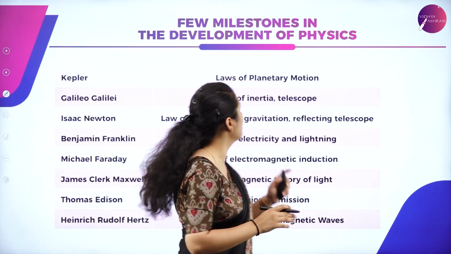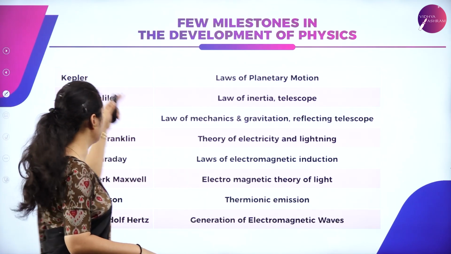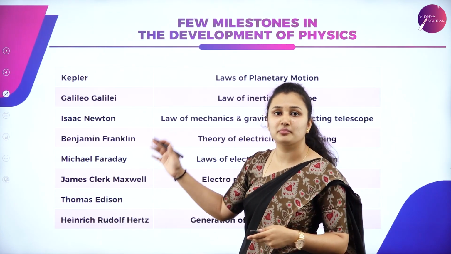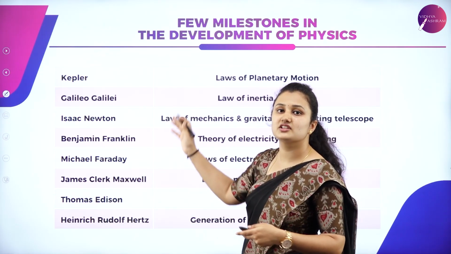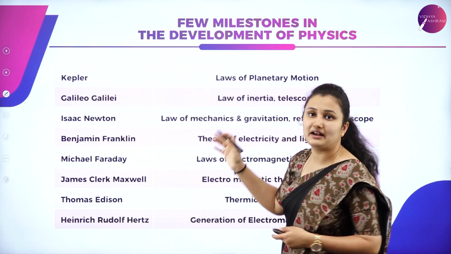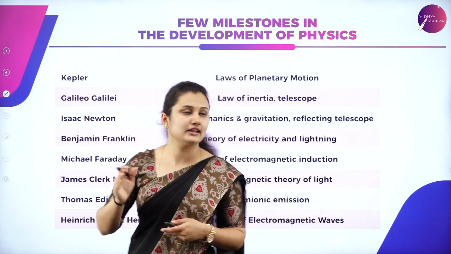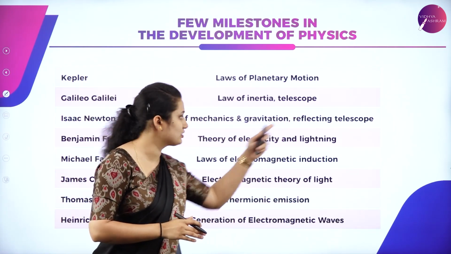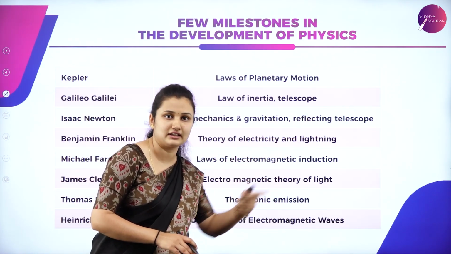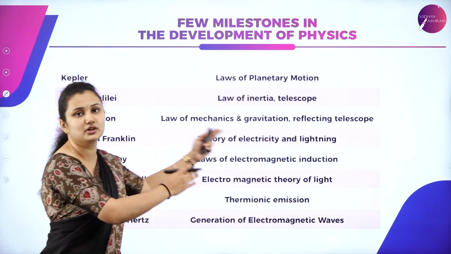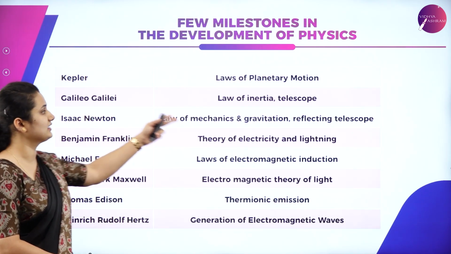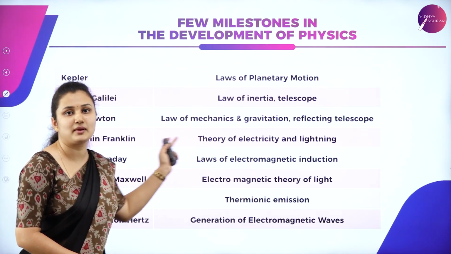Next, a few milestones in the development of physics. Here you can see the names of the scientists who have worked on the development of physics and contributed many theories and technologies towards physics. Do you know who Kepler is? Kepler gave the laws of planetary motion, Galileo Galilei gave the law of inertia and the telescope, and Isaac Newton came up with the laws of mechanics, gravitation and the reflecting telescope. These are the scientists who have contributed towards the development of physics. You can go through these scientists and the theories given by them.